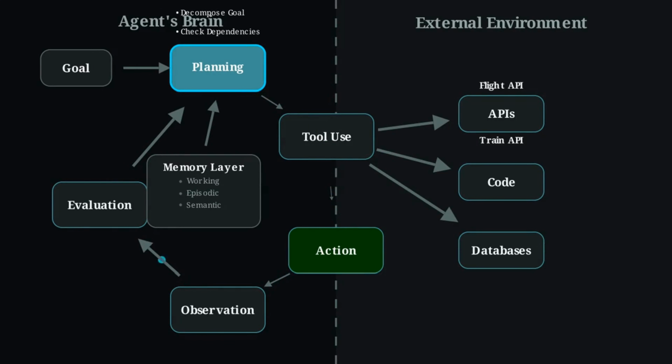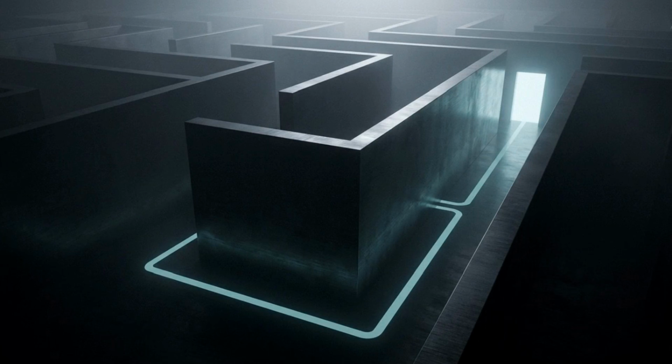If the agent attempts to book a flight and finds the seats are gone, it doesn't crash. It observes the failure, loops back to the planning node, and recalibrates its approach to book a train instead, all without waiting for a new human prompt. This iterative feedback loop creates a resilient system that can navigate roadblocks independently.